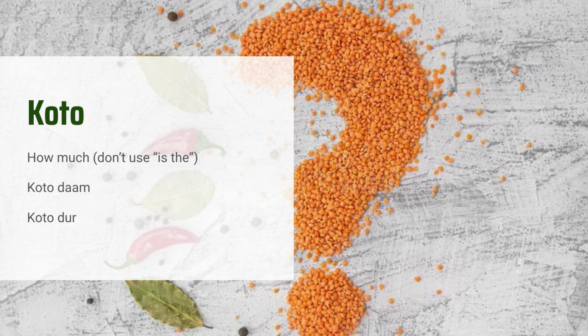So koto dur means how far away is it? And if you want to say how many of something there are, you say koto and whatever it is. Say dal, for example; in this background picture we have a lot of lentils. In Bengali, lentil is dal, so you say koto dal ache. So how much dal do you have?